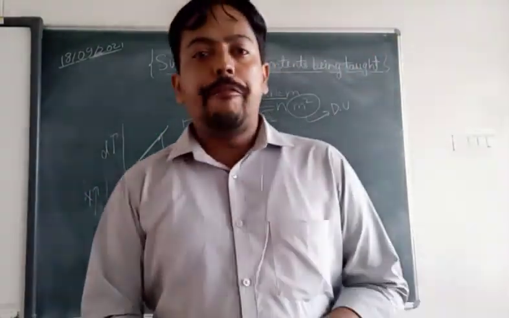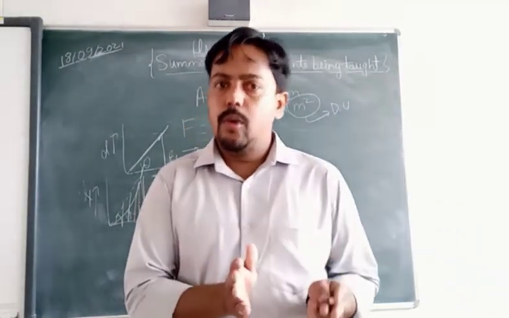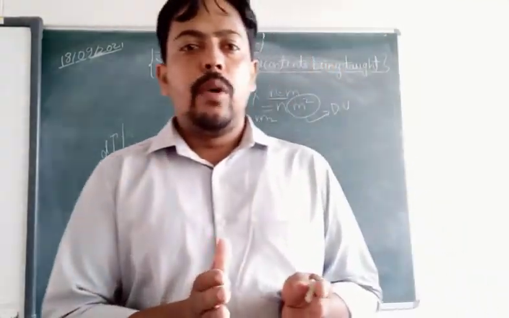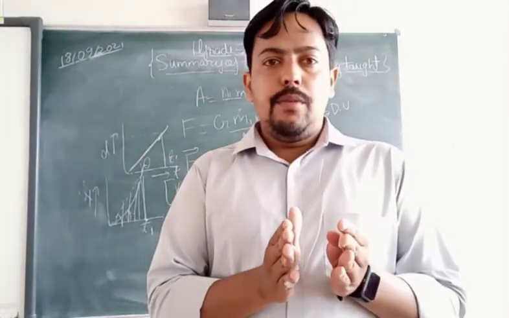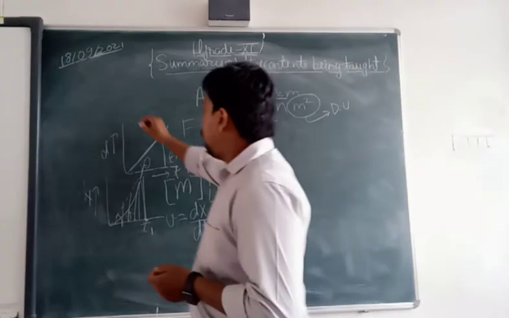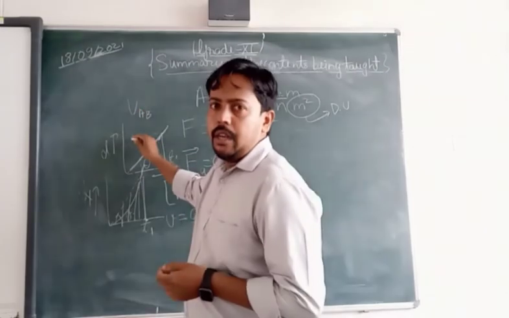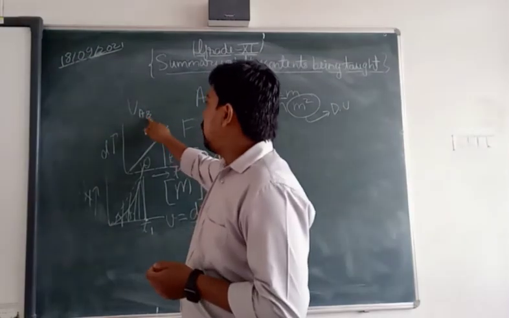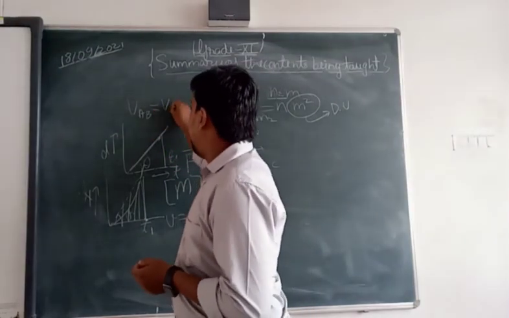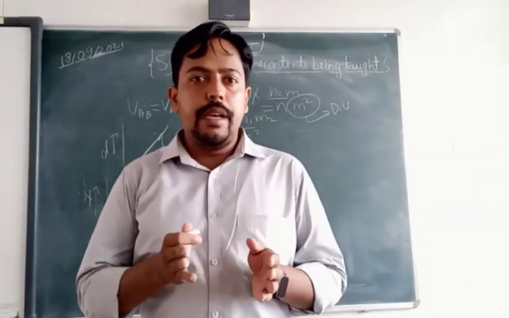And after that we have talked about the relative velocity of two objects that are moving. If you want to calculate the relative velocity between two objects, one object A and the other object B, the velocity of A with respect to B is denoted by VAB equals VA minus VB, if they are moving in the same direction.